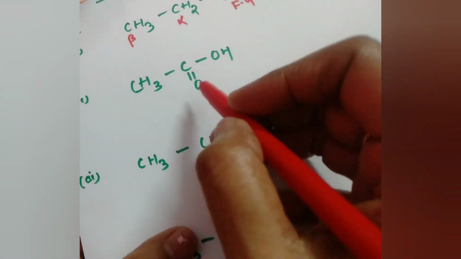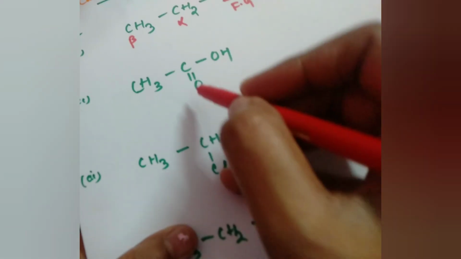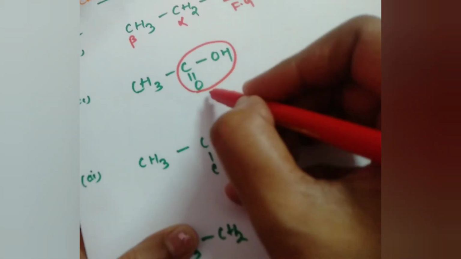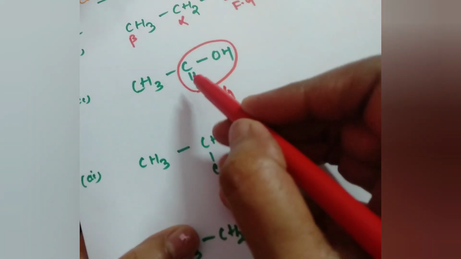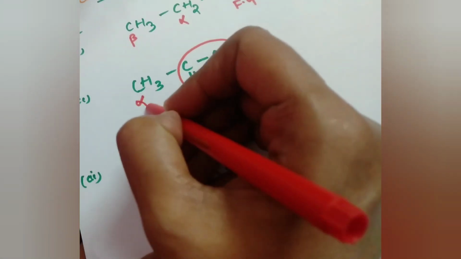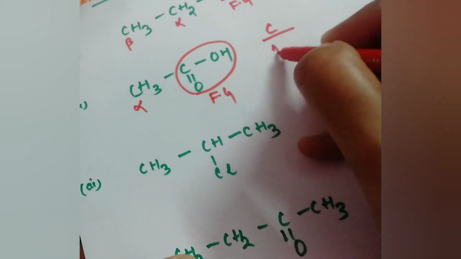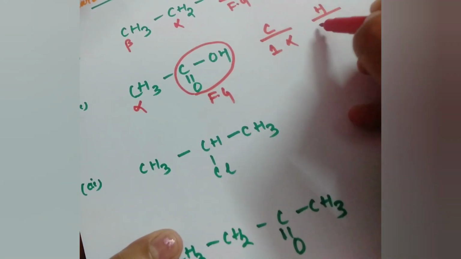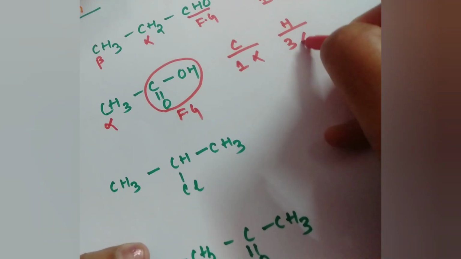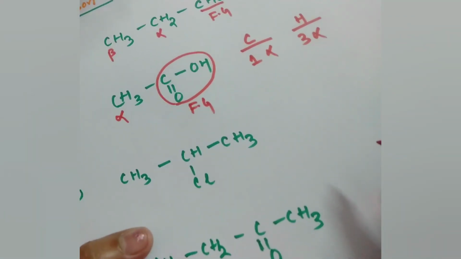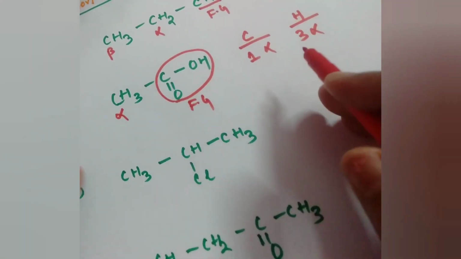Okay. Similarly, see here, this is a functional group, COOH. This is the acid, this total is your acid functional group. To this carbon attached, there is another carbon, that is your alpha carbon. So here there is only 1 alpha carbon. And to this alpha carbon, how many hydrogens are there? 3 alpha hydrogens are there. And there is no beta carbon.